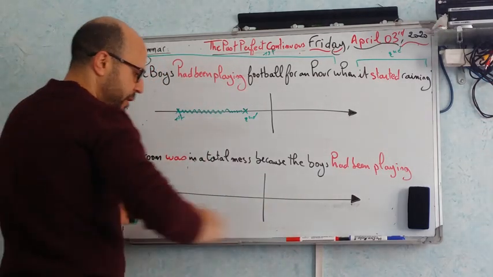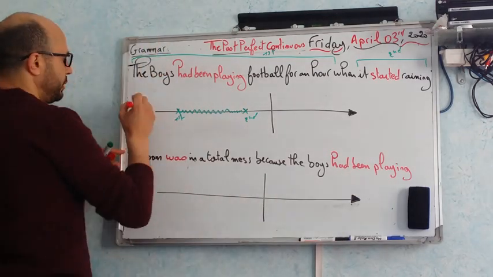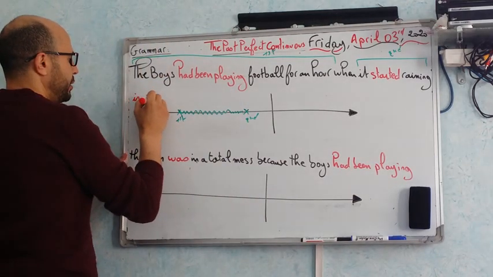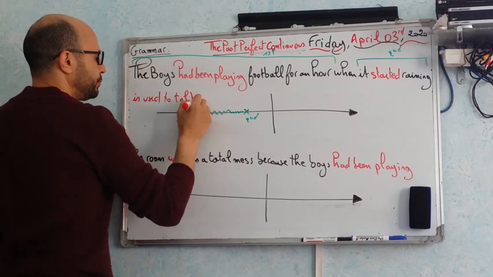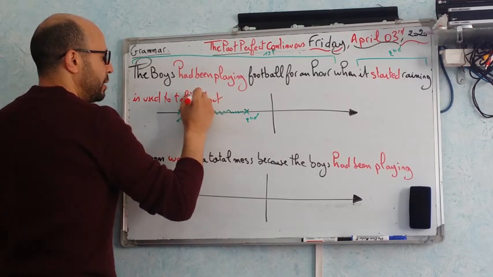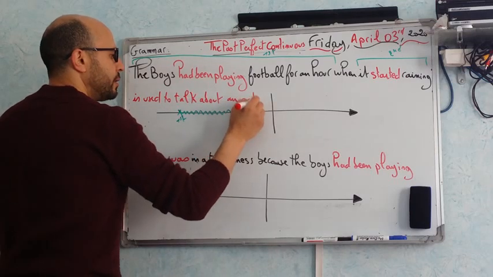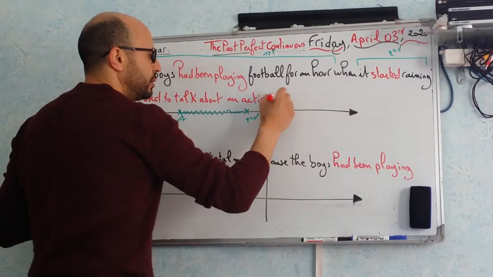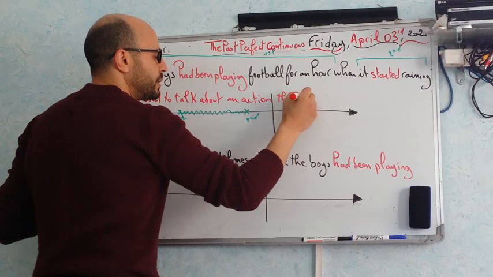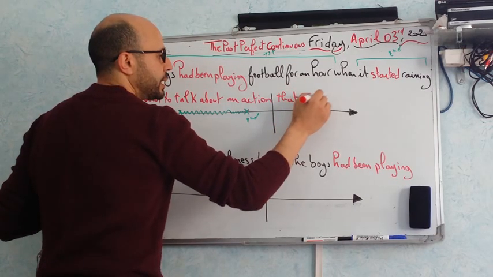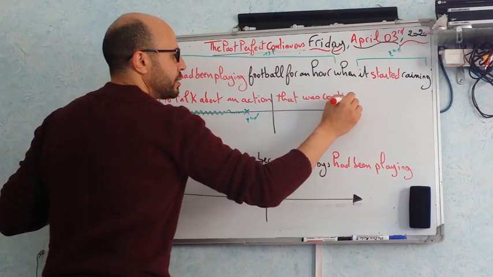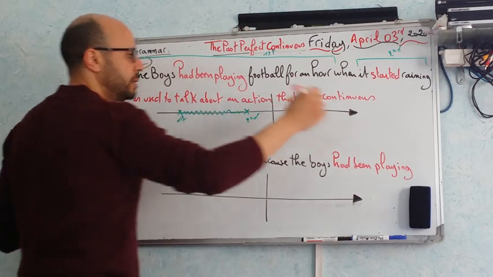So we can say the past perfect continuous is used to talk about an action that was happening or that was continuous, مستمر.